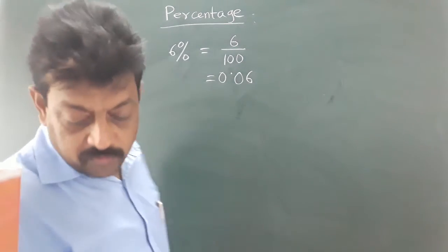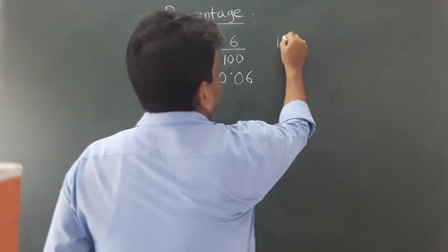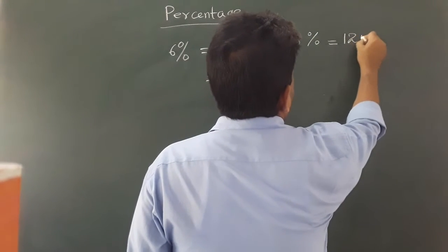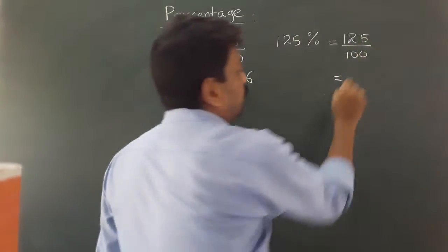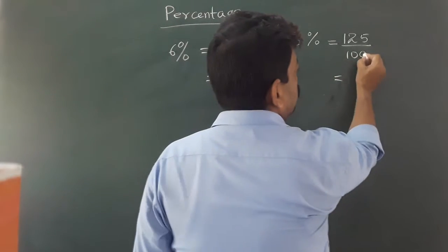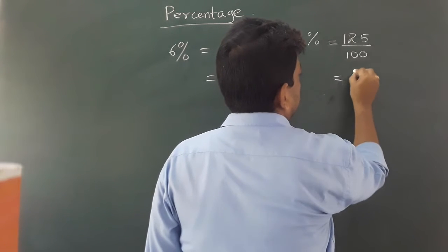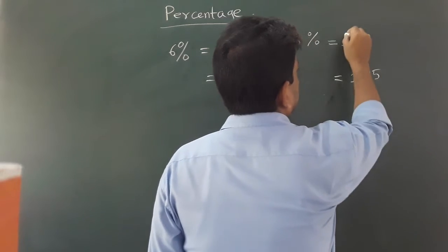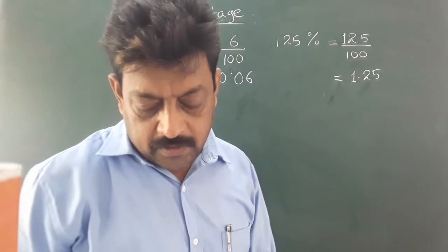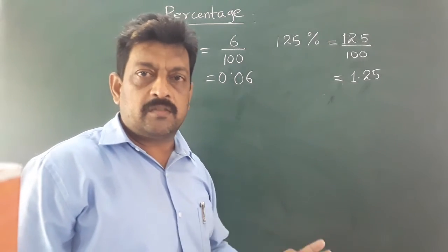Okay. Next question is 125%. We have to express 125% in the form of a decimal. So 125 percent is 125 upon 100. Here also I am not going to go for cancelling. Directly I can put the decimal here. Since there are 2 zeros in the denominator, the decimal will move 2 places. From here 1, 2. That means 1.25 is the answer. Hope you are getting it. It is very easy, not so hard. So this is the process of converting a percentage into a decimal.